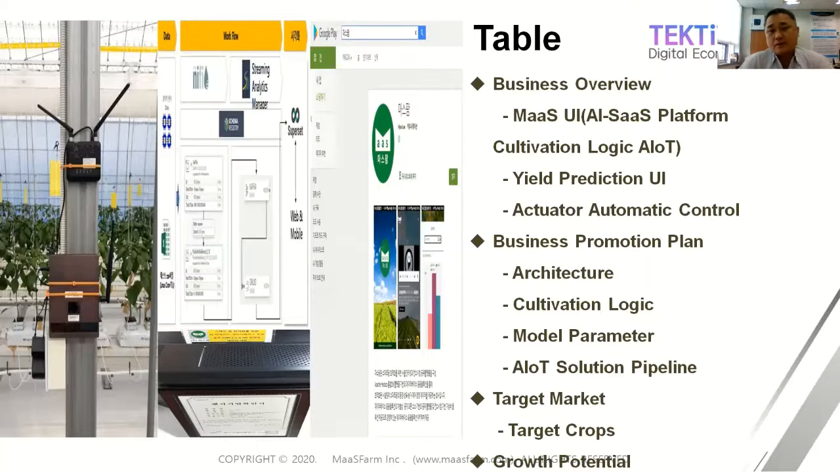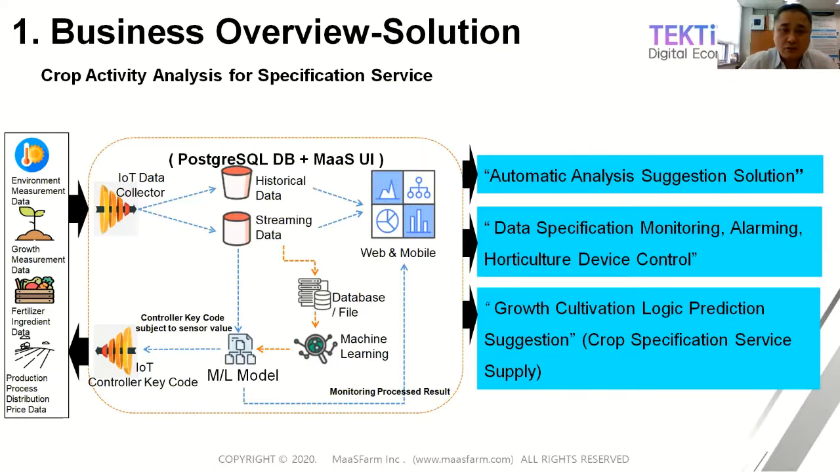Our presentation will cover the business overview, the promotion plan, the target market, and growth potential. First, let me start with the business overview as a solution. This solution is called MaaS UI 1.0. What is MaaS UI 1.0? MaaS UI is a cultivation logic greenhouse operating system on a cloud-based AI SaaS platform, right?